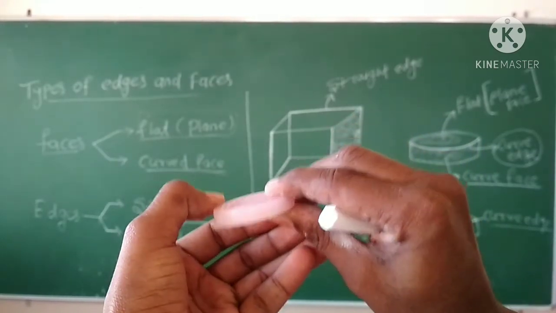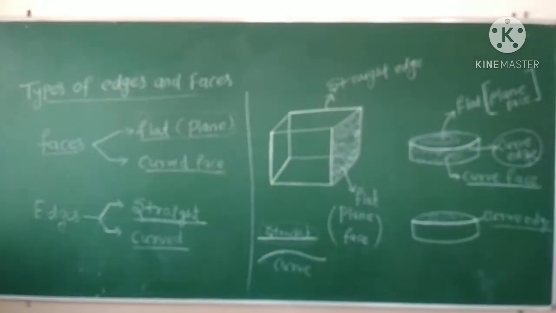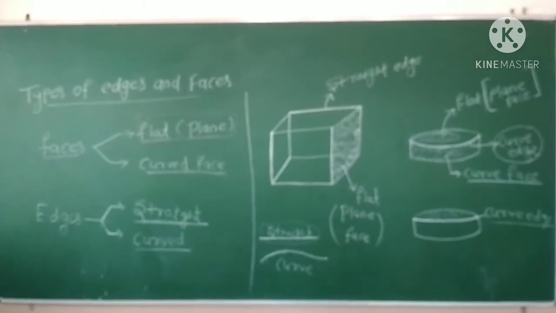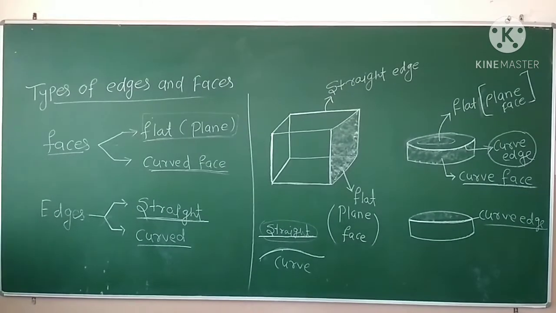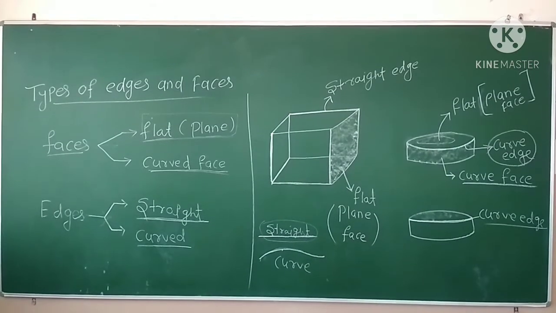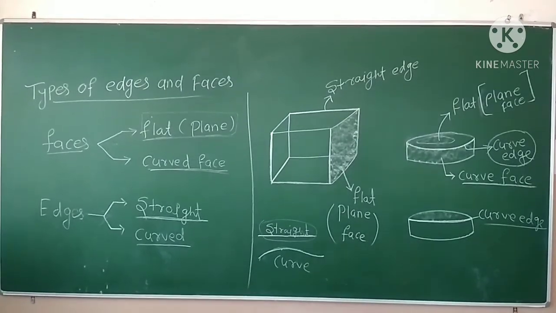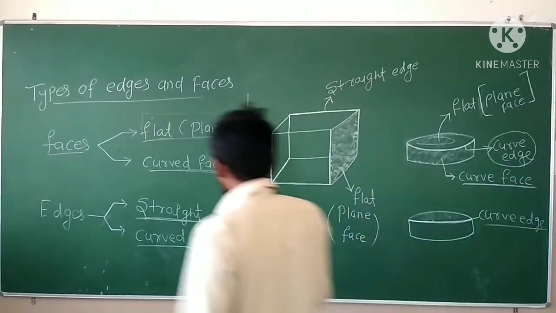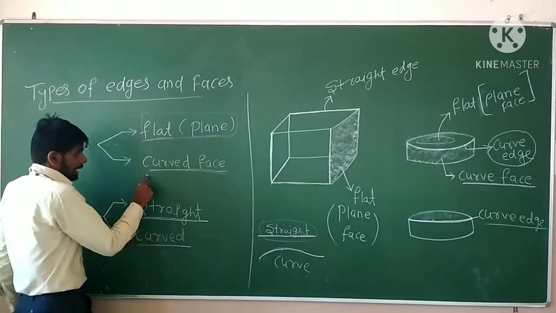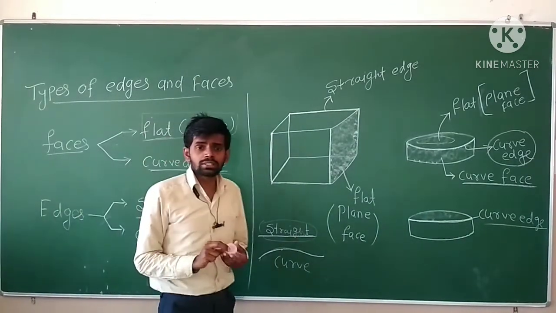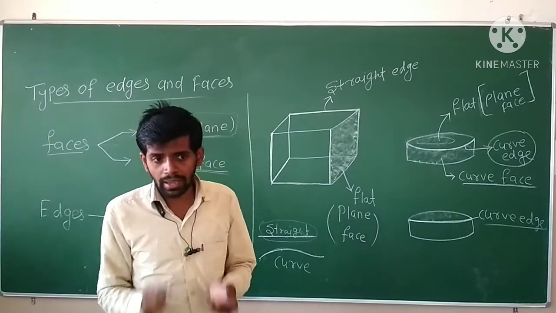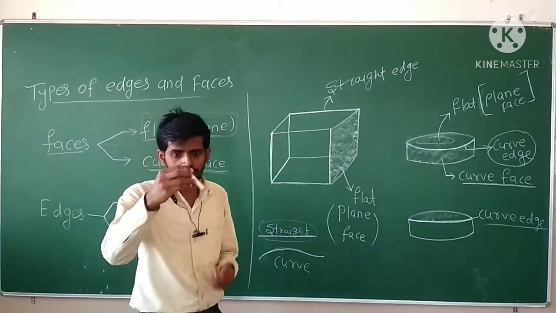ऊपर में और एक edge है ना, that is a curve edge. Understood? Okay. Now let's move towards the topic. So dear students, there are two types of faces. The first face is plane face and the curve face. So there is a curve face like a striker, and again if you have a chalk.